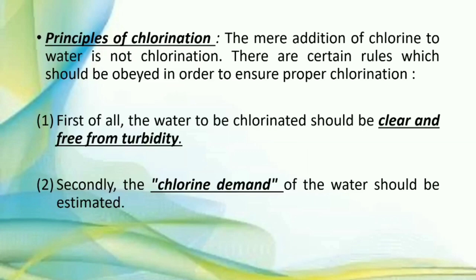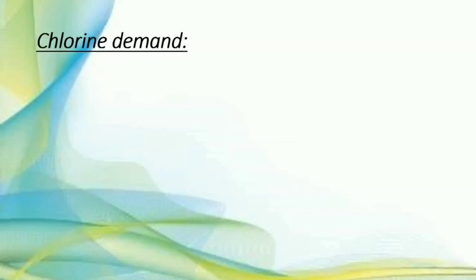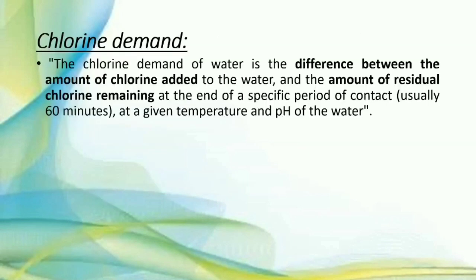Secondly, the chlorine demand of the water should be estimated. So what is the chlorine demand? The chlorine demand of water is the difference between the amount of chlorine added to the water and the amount of residual chlorine remaining at the end of a specific period of contact at a given temperature and pH of water.